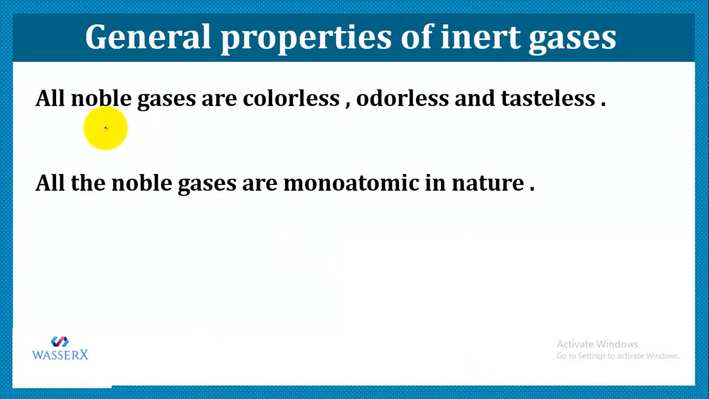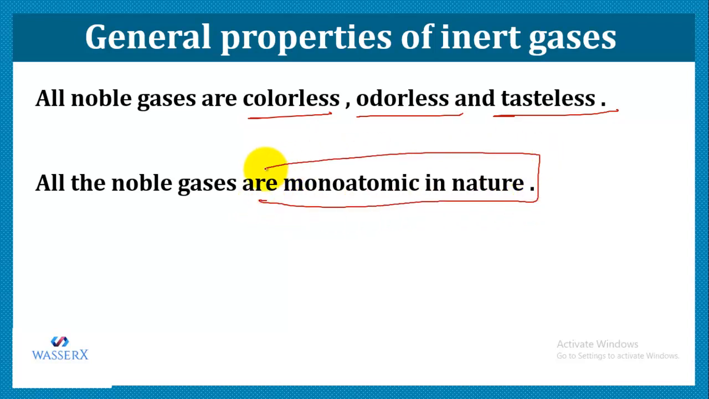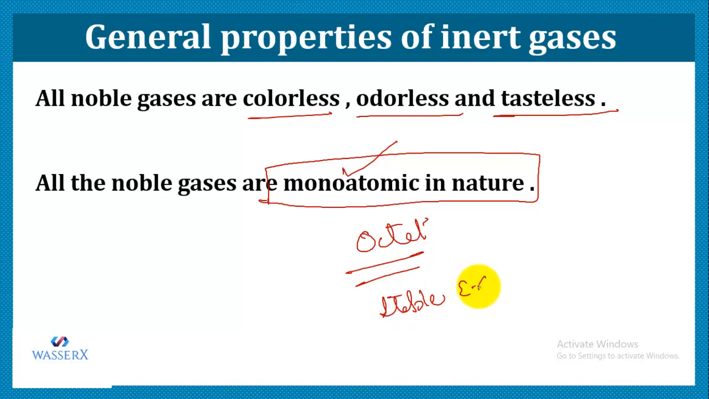Next, all noble gases are colorless, odorless, and tasteless. And how do they exist? I told you that they don't combine with some other atom because of their stable noble gas configuration. That is the reason all noble gases exist in nature as monoatomic atoms. They don't combine with other atoms because of their octet completion, or because of their stable electronic configuration.